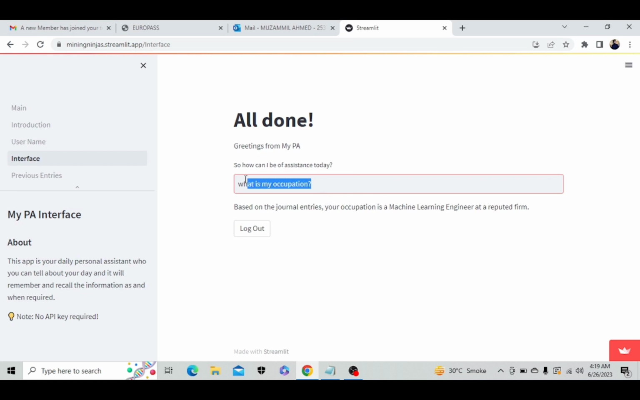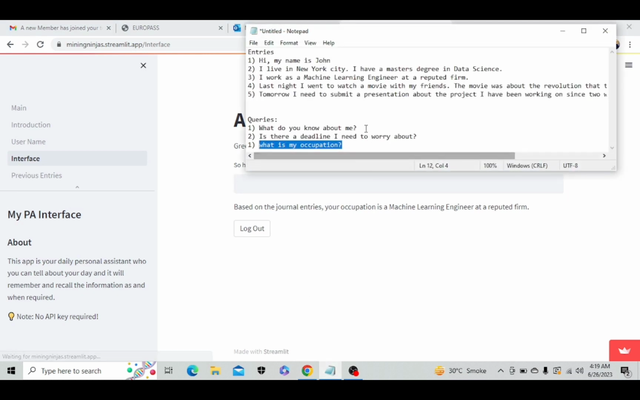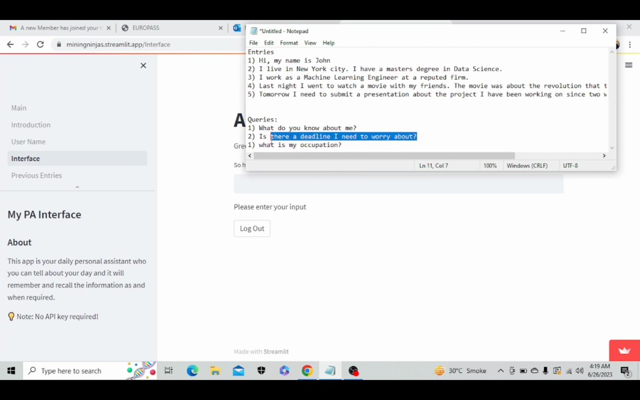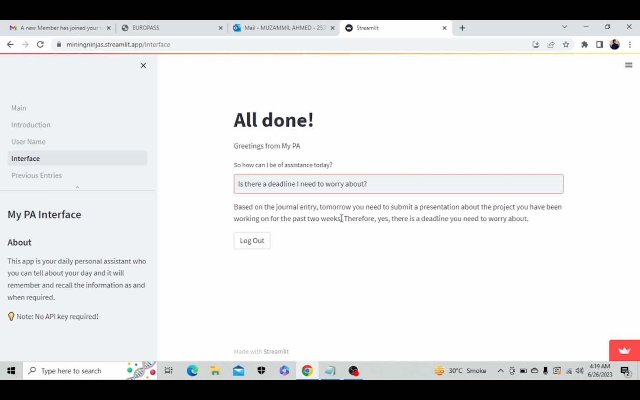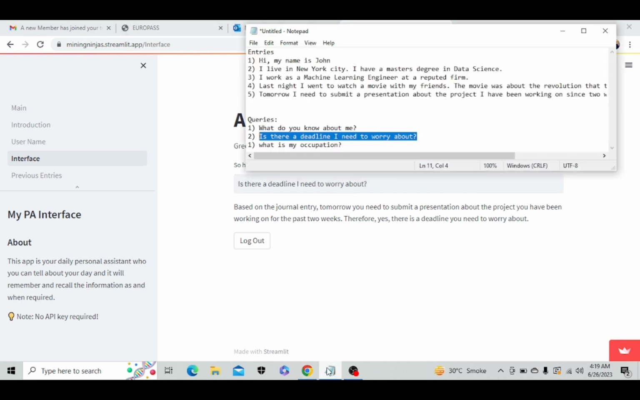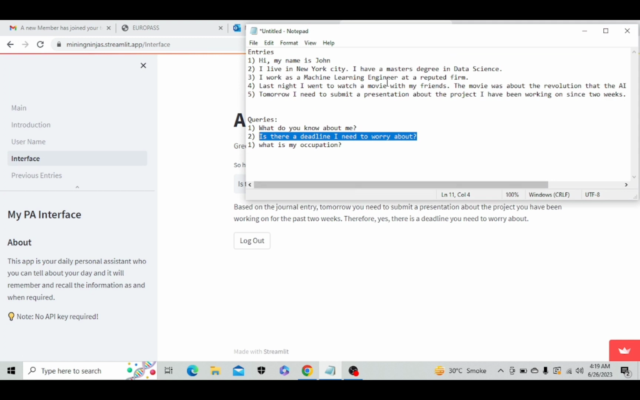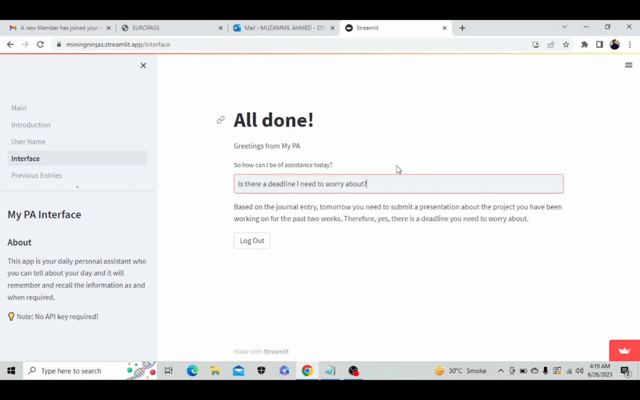So let's give it another question. Is there a deadline I need to worry about? Based on a journal entry, tomorrow you need to submit a presentation about the project you have been working on for the past 2 weeks. Therefore, yes, there is a deadline you need to worry about. This answer is also correct, as I have a deadline, which according to the 5th entry, is about the project I have been working on since 2 weeks. So this answer is also correct by our personal assistant. This application is working perfectly fine.